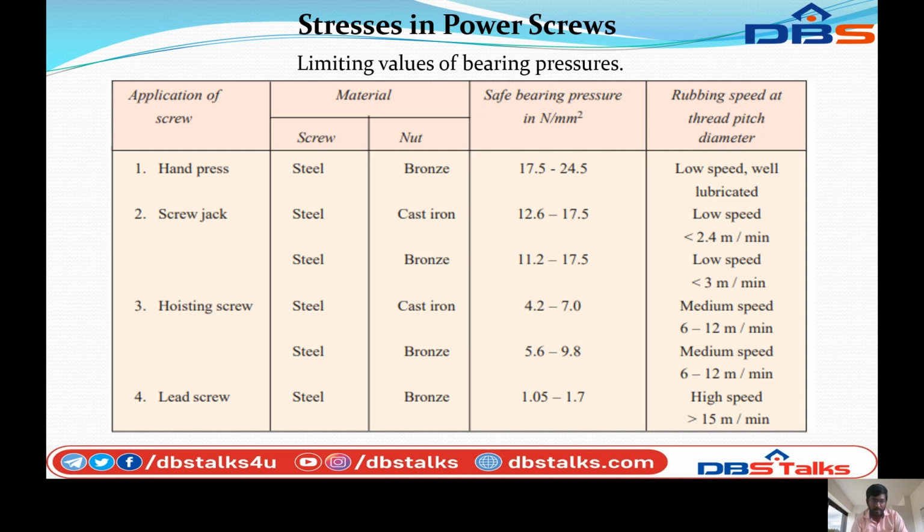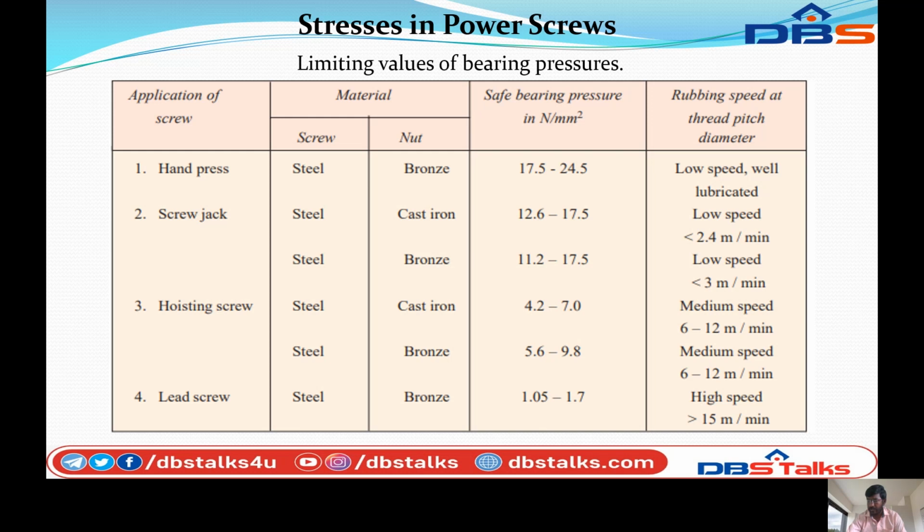Next, same screw jack, the material of the screw is steel and the material of the nut is bronze. Safe bearing pressure 11.2 to 17.5. So low speed, not over 0.05 meter per second. This is given as less than 3 meter per minute. So 3 divided by 60 is equal to 0.05 meter per second.